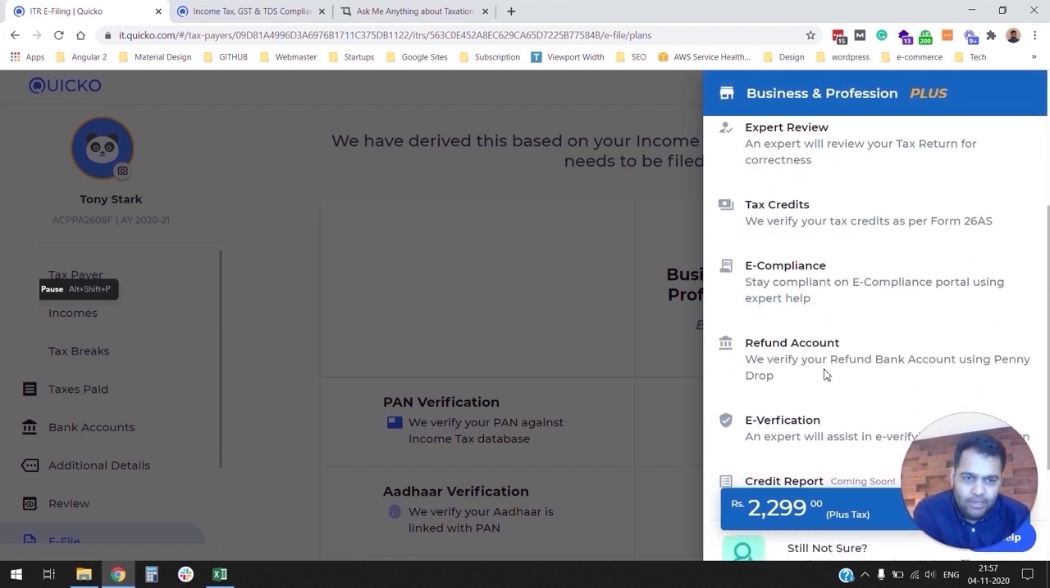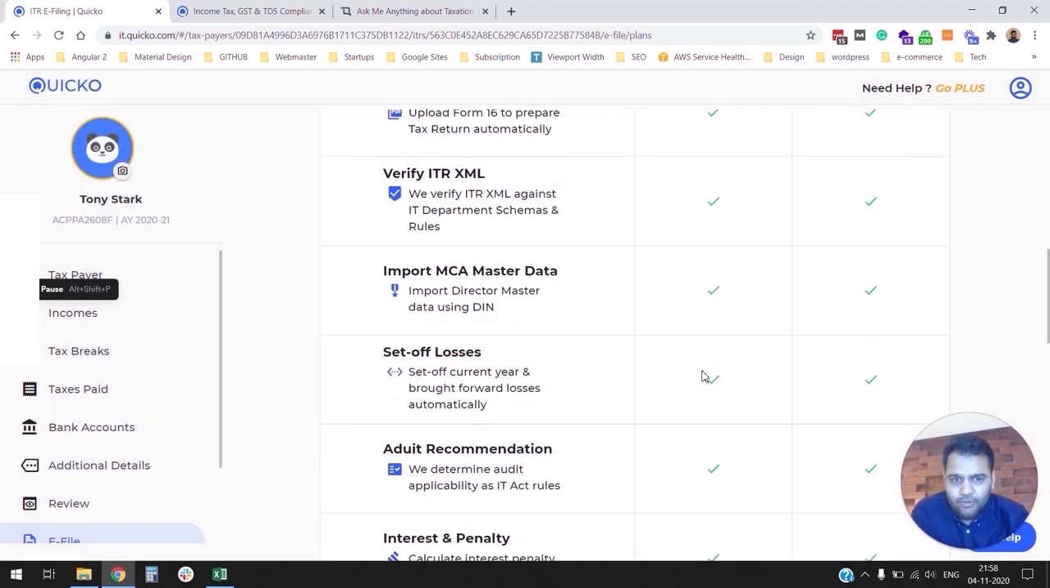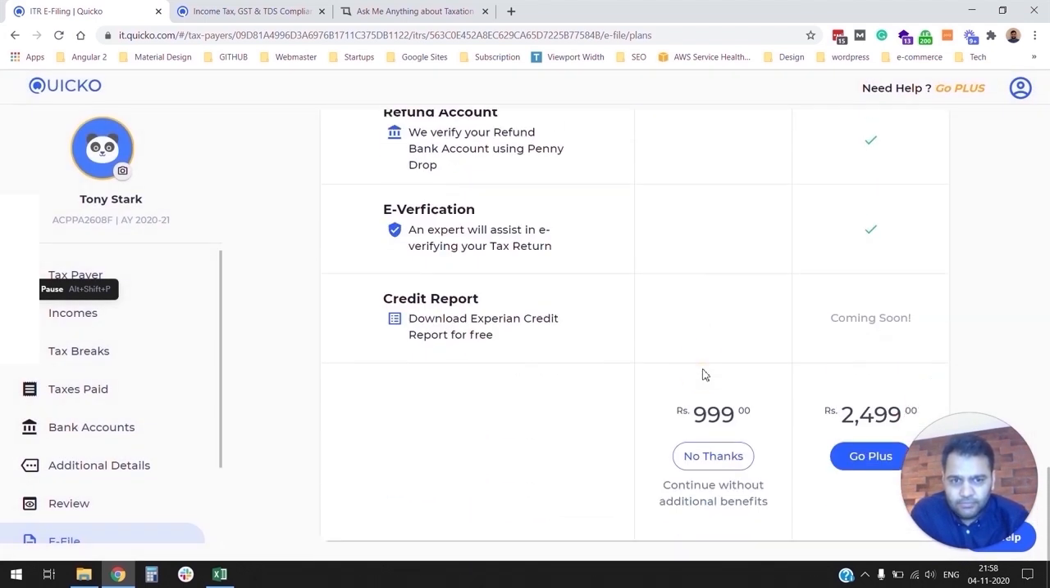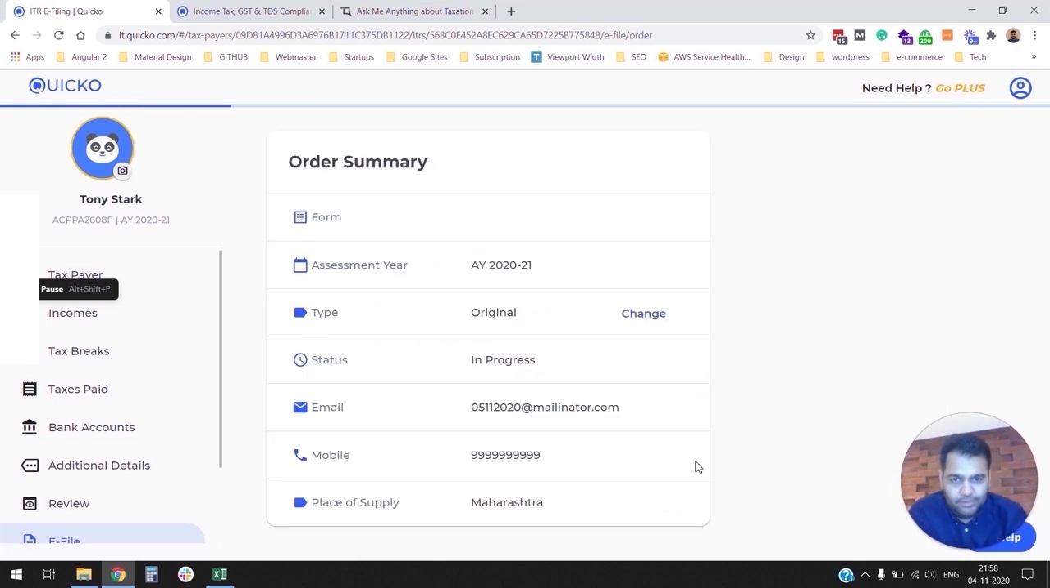Do check it out. It's a great way to learn about your income tax return, how your data gets reported, and you can ask any typical questions that you may have to the expert while you are on Google Meet call with them. So for now, we're gonna say no thanks and go e-file our income tax return.